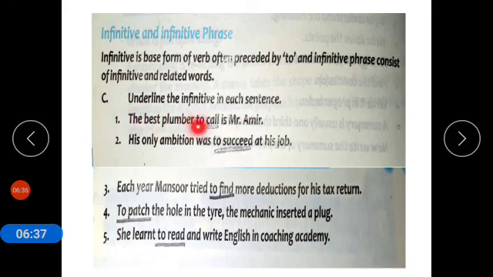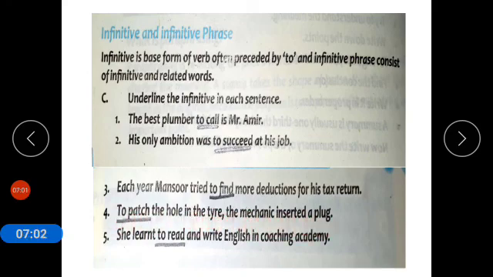The best plumber to call is Mr. Amir. To call is infinitive. His only ambition was to succeed at his job. To succeed is infinitive. Each year Mansoor tried to find more deductions for his tax return. To find is infinitive. To patch the hole in the tire, the machine inserts a plug.